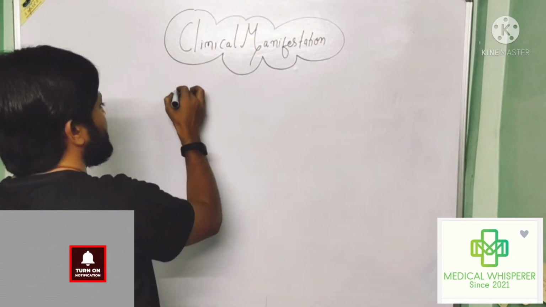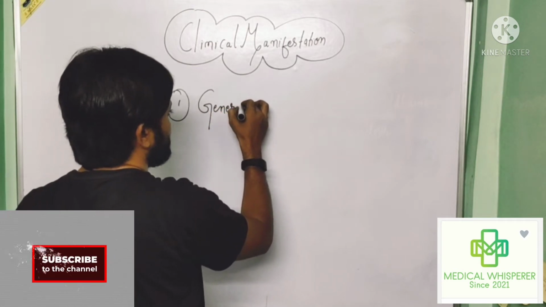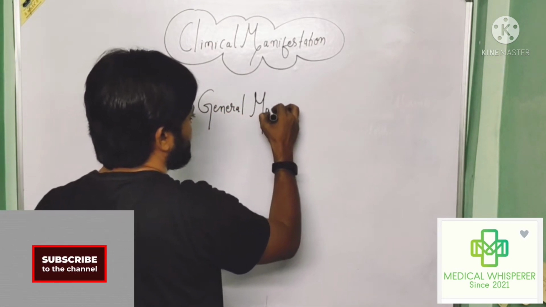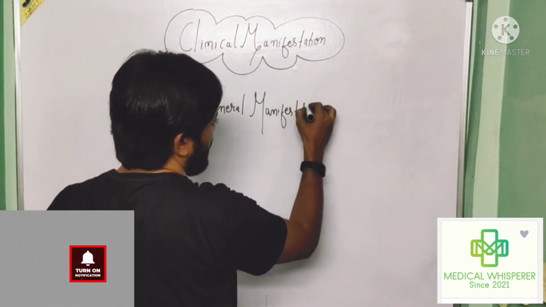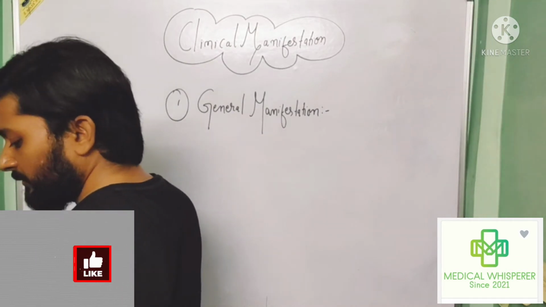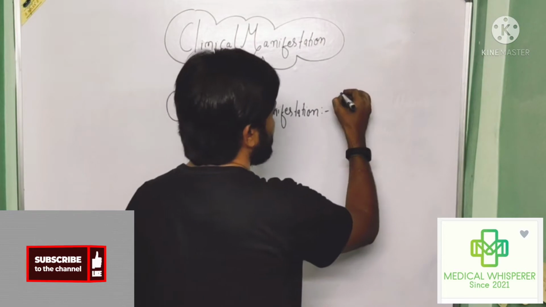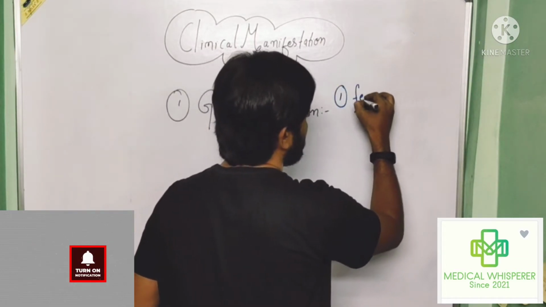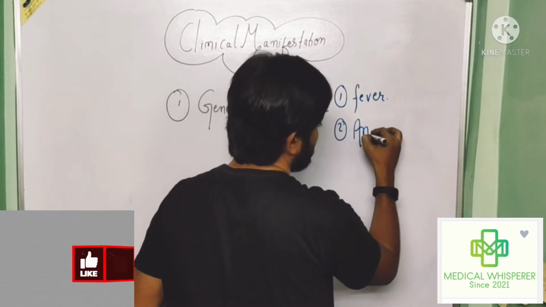So first one is a general manifestation. The general manifestation which is associated with infective endocarditis is fever. Second one is anorexia.